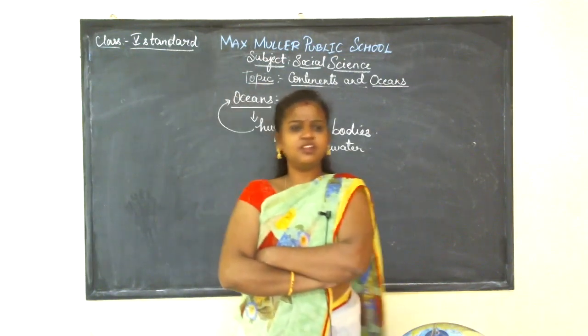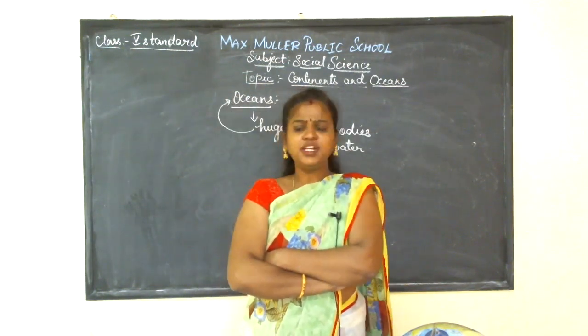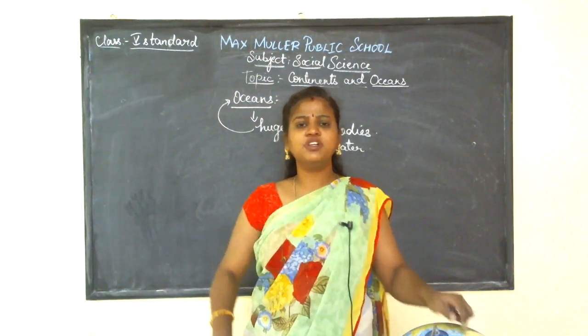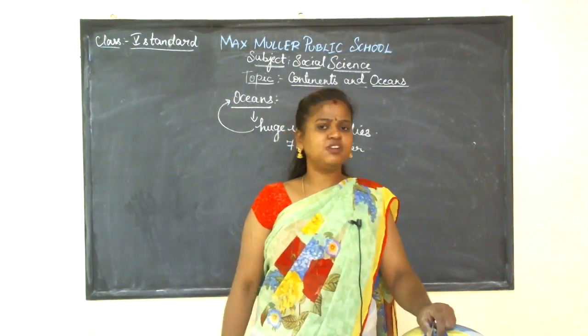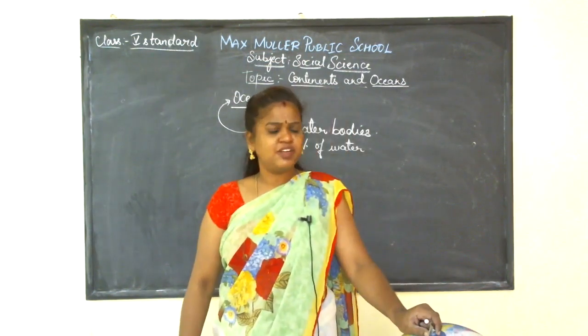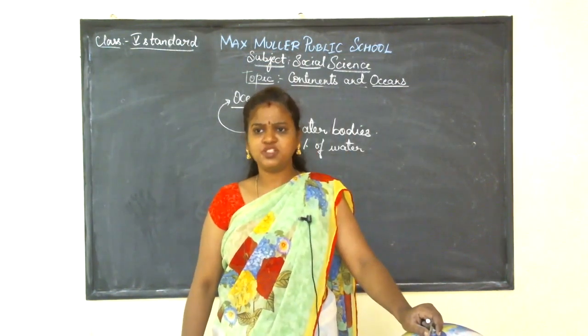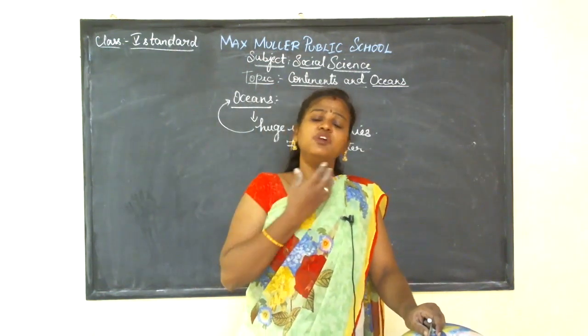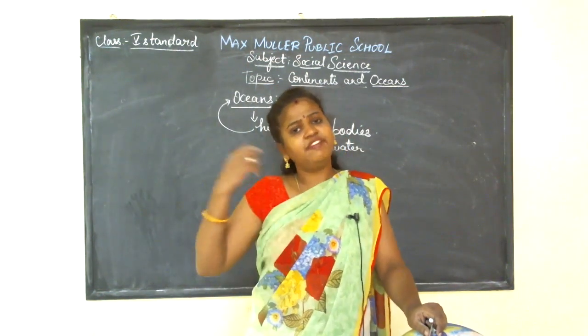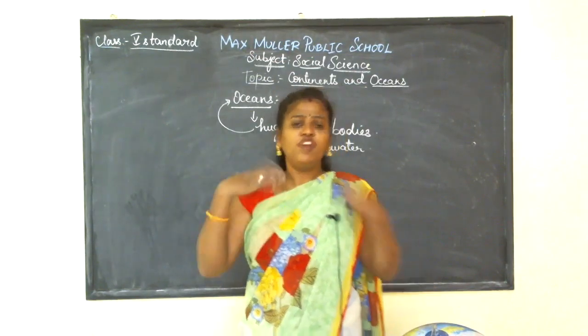See, children, you all know that sea water is salty. Why is it very salty? Because more dissolved salts are present in the water. That is why sea water is very salty. When the sea water flows to the ocean, the amount of salts increases, and the ocean is even more salty.